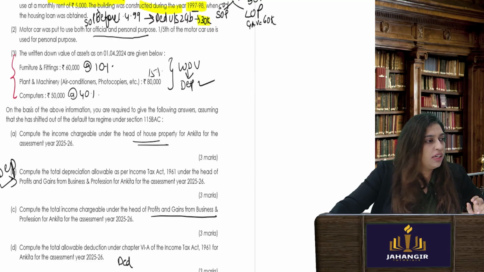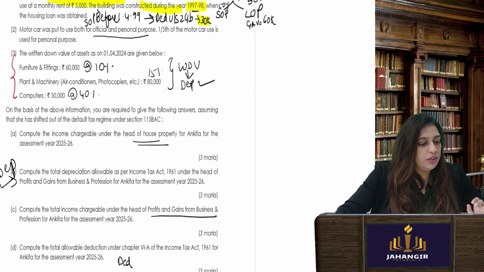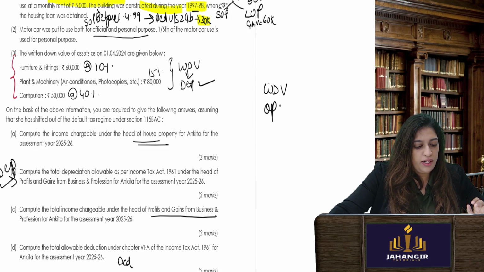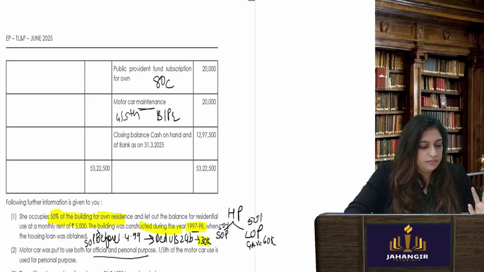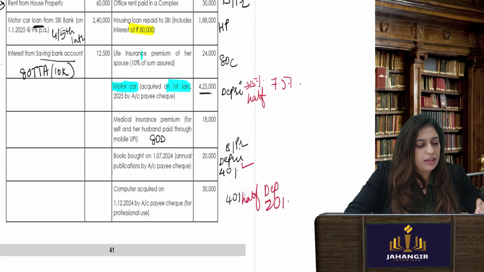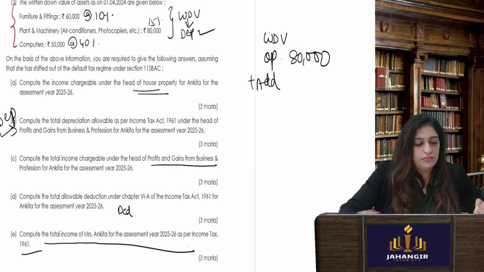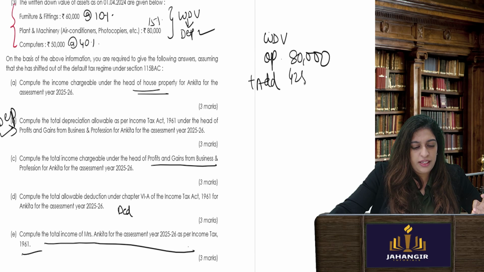So I'll give you the format. How do we do this? Just recap. Written down value of asset, opening balance. Let me start with plant and machinery, which will also include motor car. Okay, opening, add purchases. Format remains the same. 4,25,000. Less sale, there is no sale.